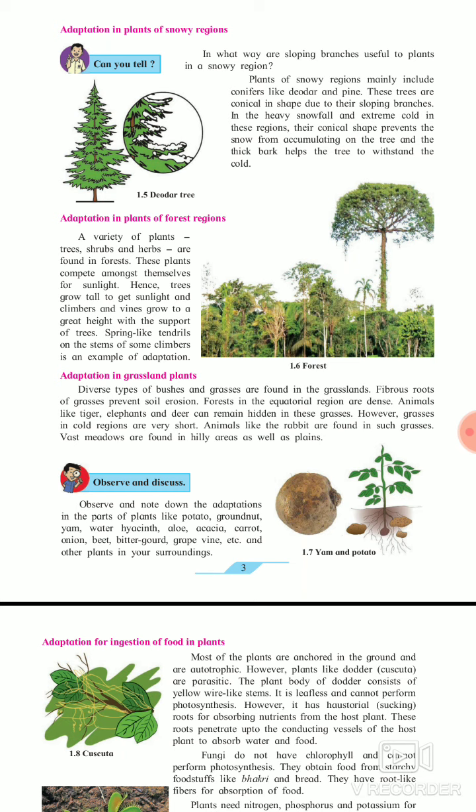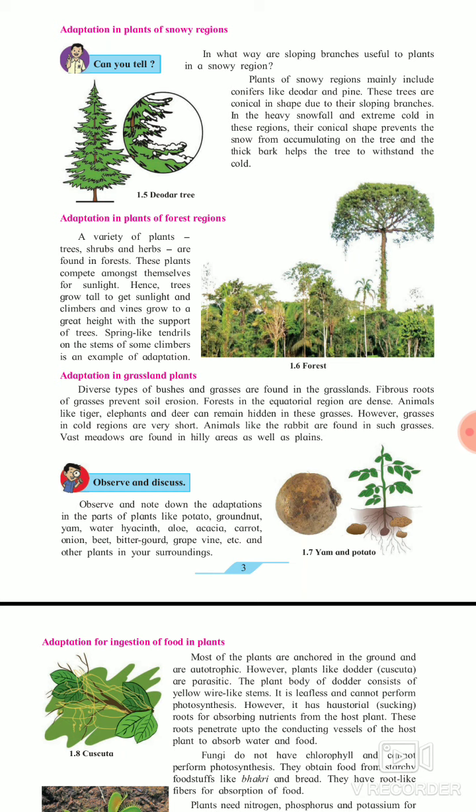Means, you can imagine that if this tree in a snowy region had a normal structure, without sloping branches, then what will happen? Snow would gather on those branches, and due to that, there would be an excess of water, because snow is the cold form of ice. After some time, if the sun is there after snowfall, that water melts.